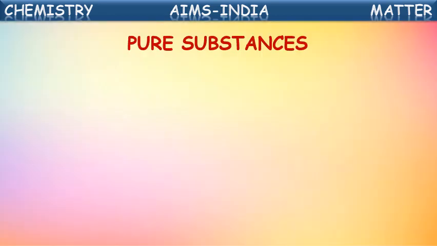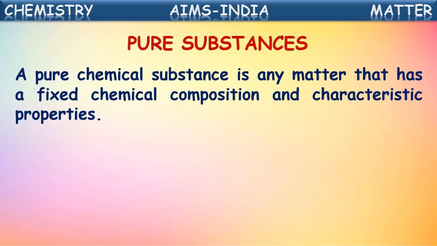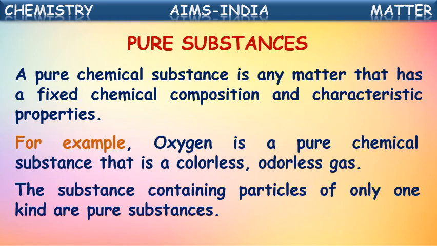Now come to pure substances. What is meant by a pure substance? A pure chemical substance is any matter that has a fixed chemical composition and characteristic properties. Pure substances are matter that has a fixed chemical composition. Chemical composition is nothing but its structure, and it will have some unique properties.